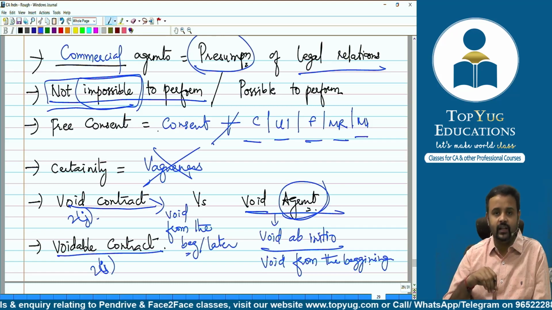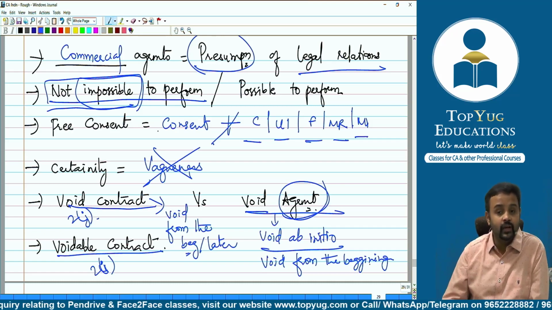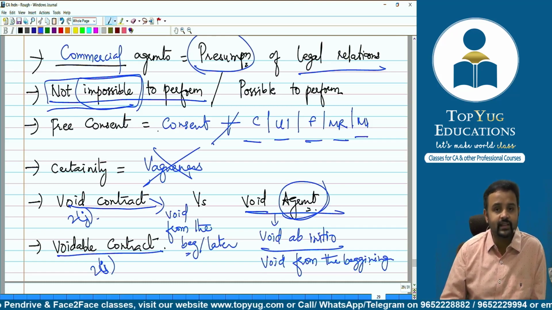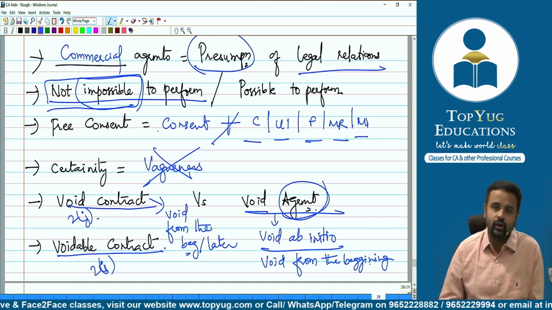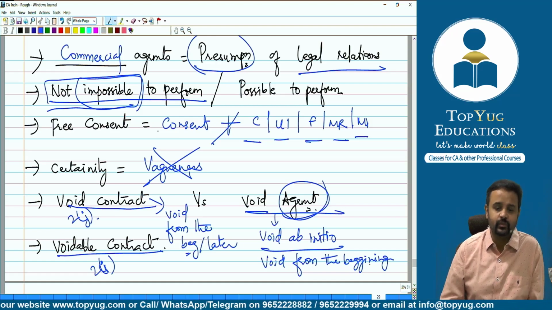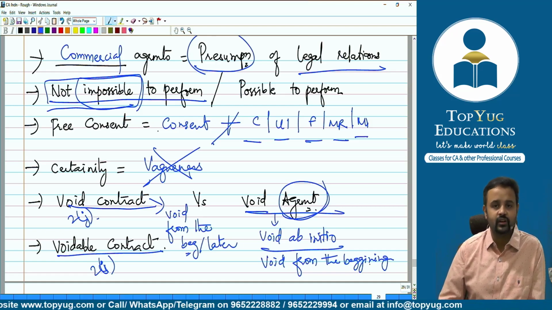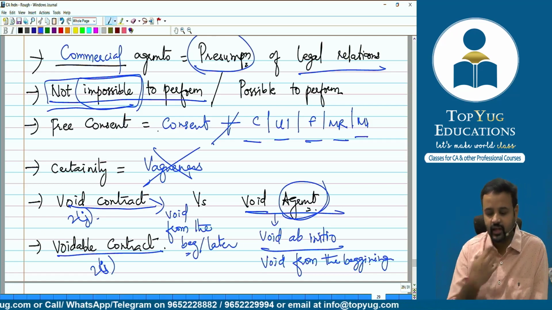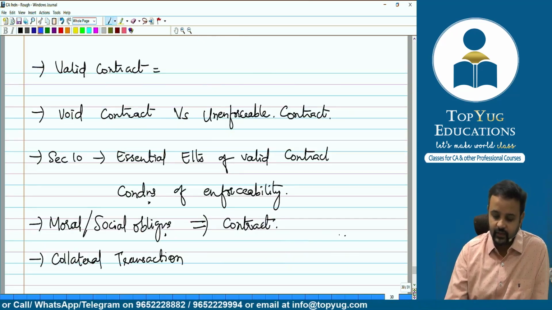So that party will have an option to decide whether that party wants to make that contract void or valid, right? So aggrieved party means the party who has suffered will have an option to take a decision whether to continue with the contract, whether to make the contract valid or void. So voidable means can be void, can be valid, depends on the party.